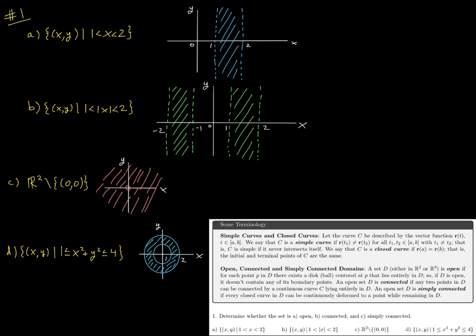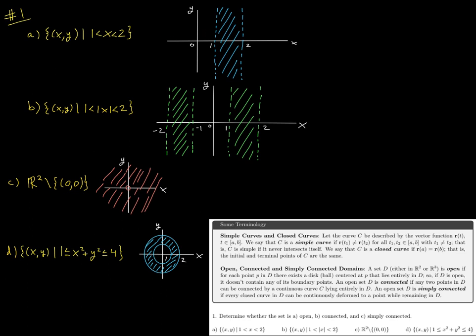All right, now that you've had a little bit of time to think about question one, let's go over the answers. So part A says the set of all x, y such that x is greater than 1 and less than 2. Okay, so this is a band in the xy plane where we let x vary from 1 to 2. Y can take on any value, and we're not including these boundary lines x equals 1 and x equals 2 because of these strict inequalities.